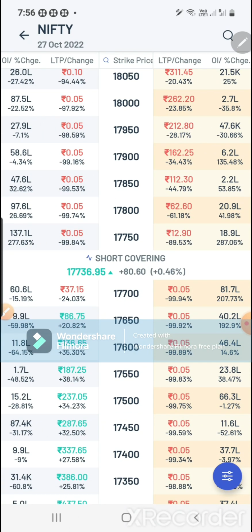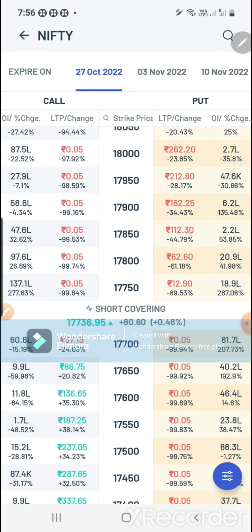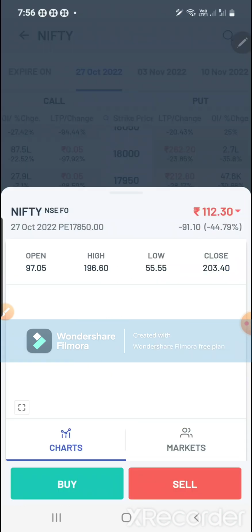If you want to buy, after seeing all these things, you need not add any script to the watchlist. You can directly click here. If I want to buy this 17,850 at 112 rupees, just click on the 17,850 and it will lead to the buying page.